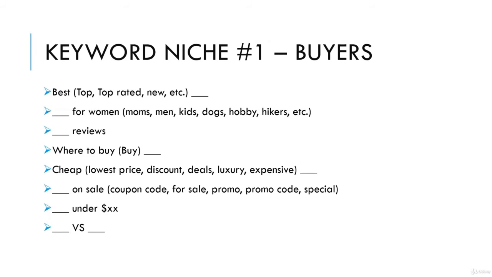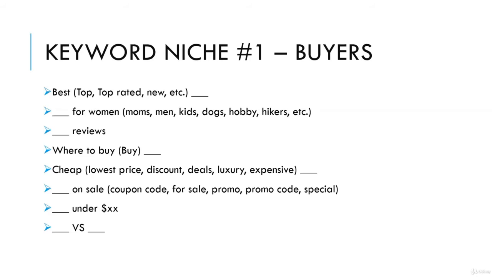Next, reviews. If I'm going to buy something, I'm definitely going to type in my keyword I'm searching for and then reviews. Next, where to buy that keyword, or simply buy Dell laptops, buy iPhones. Next, I like to pair my keyword with what the price looks like: cheap, luxury, expensive. This is a common word paired with a keyword.